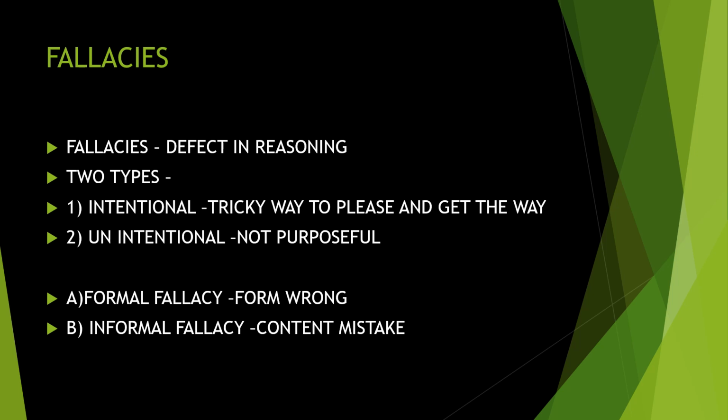So I think now you are clear about the fallacy. Fallacy is the defect in reasoning. Intentionally means purposefully you are doing it. Unintentionally means without any purpose, unknowingly you are doing. And formal fallacy is the form, the structure of the thing. If it becomes wrong, then some kind of fallacy comes. That is what we call formal fallacy. And informal fallacy is a mistake in the content. So I think you are clear about it.